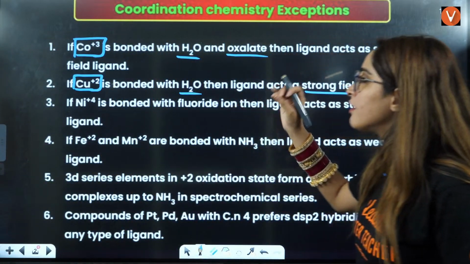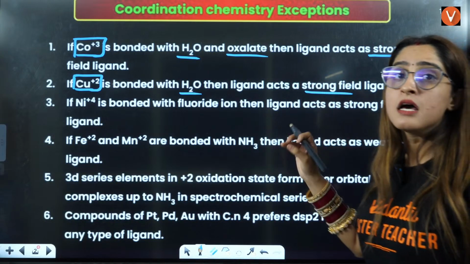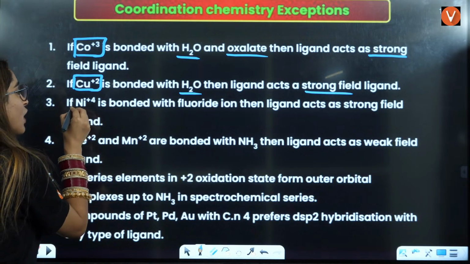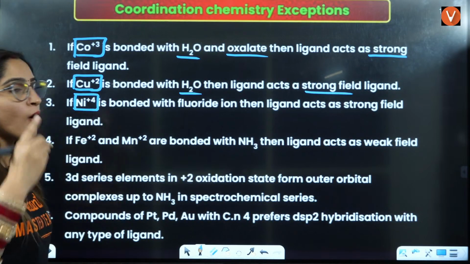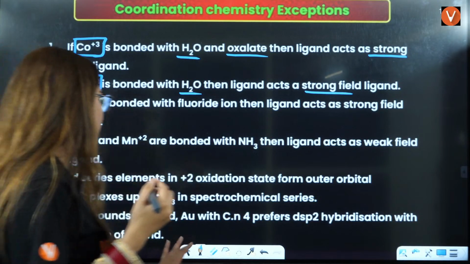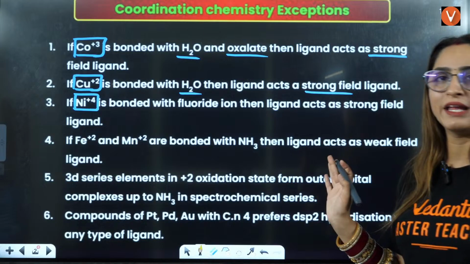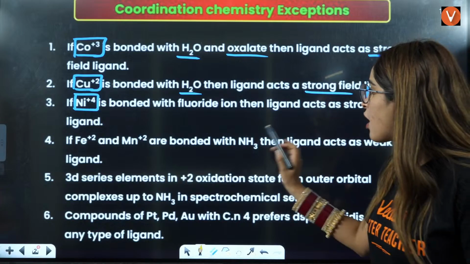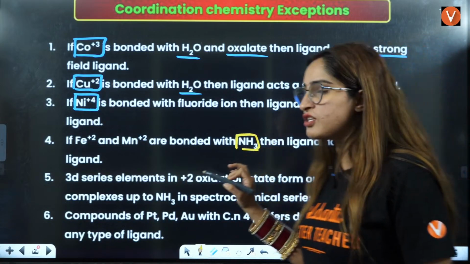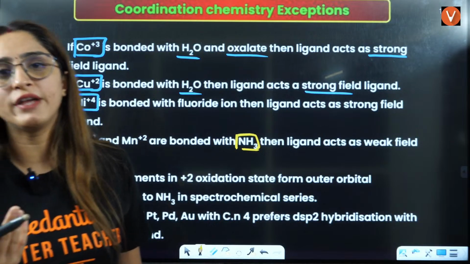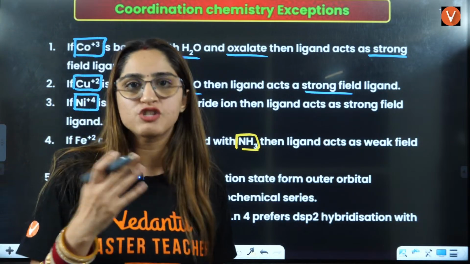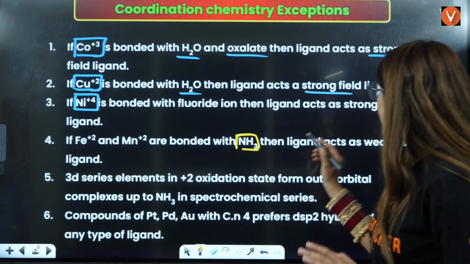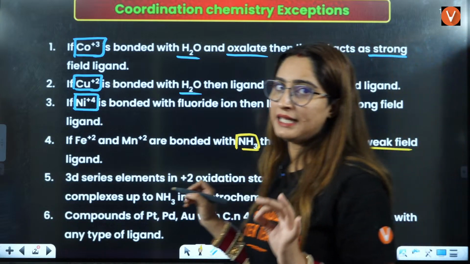Next, if nickel 4+ is bonded with fluoride ion, which is also a weak field ligand, then it acts as a strong field ligand. Next, if iron 2+ and manganese 2+ are bonded with NH3: NH3 usually behaves as a strong field ligand, but with Fe2+ and Mn2+, it behaves as a weak field ligand.